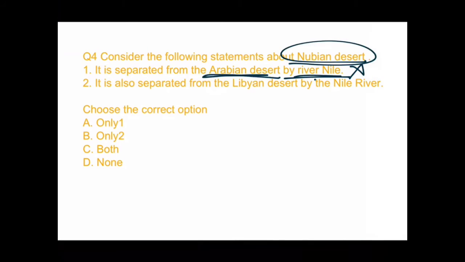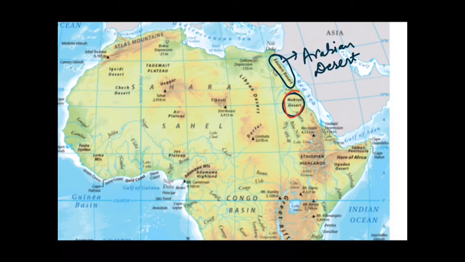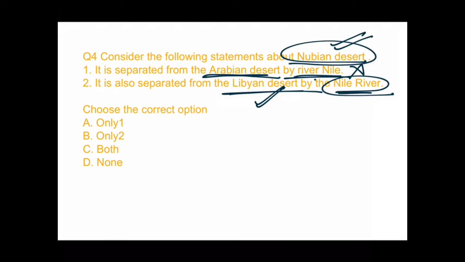Now second statement, it is also separated from Libyan desert by river Nile. So we again see that Nubian desert and Libyan desert are being separated by river Nile or not. See guys, this is Nubian desert, right, and this is Libyan desert, and it is separated by this river Nile. This is Nile river, right. So that statement would be right. So the second option would be right. So what will be the answer now? First would be cut and second only 2. B would be the correct option.